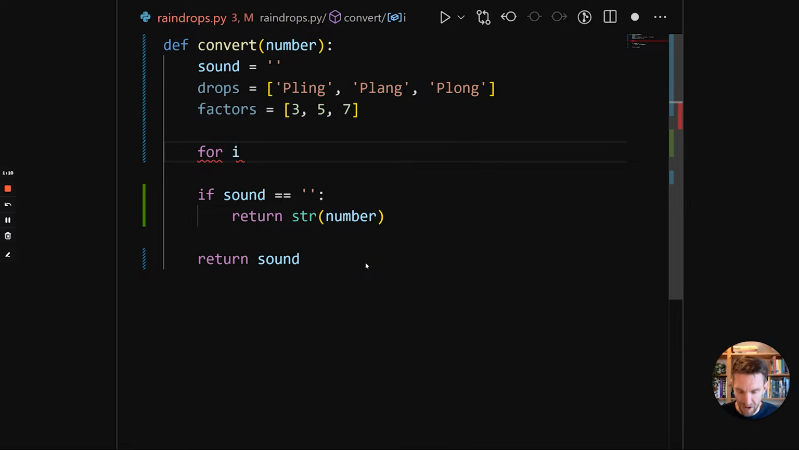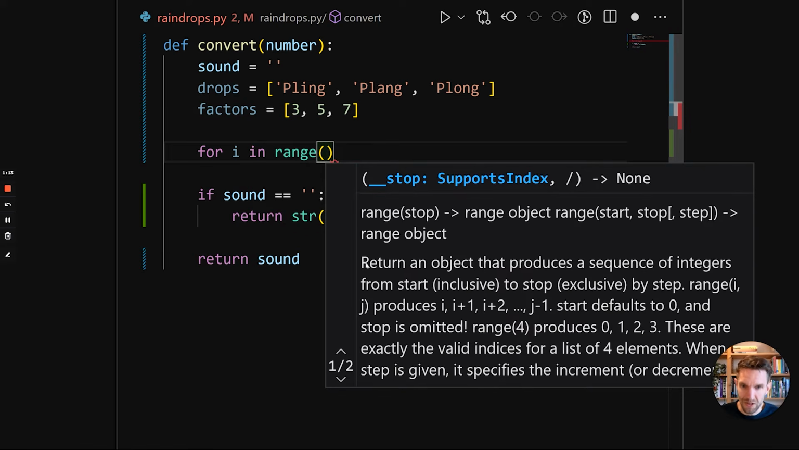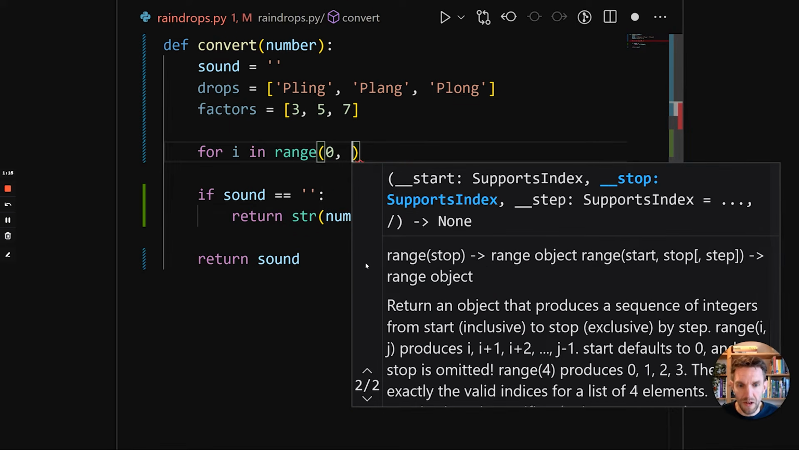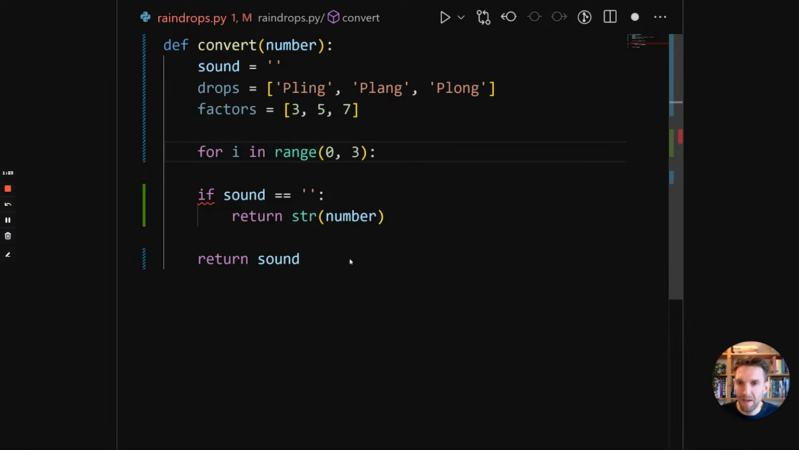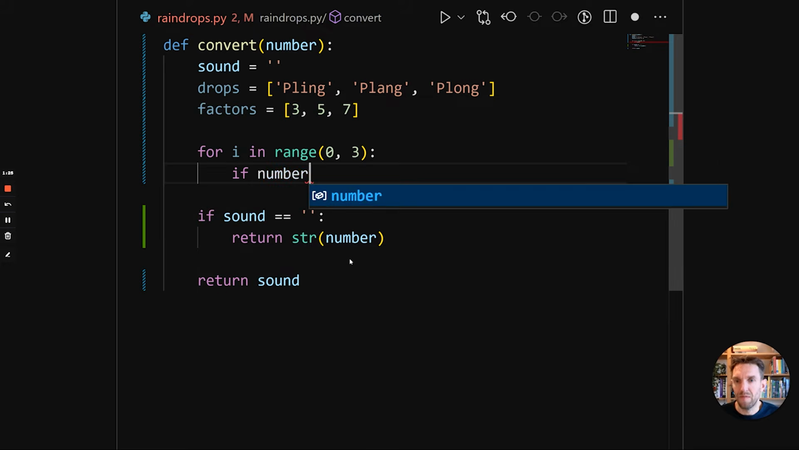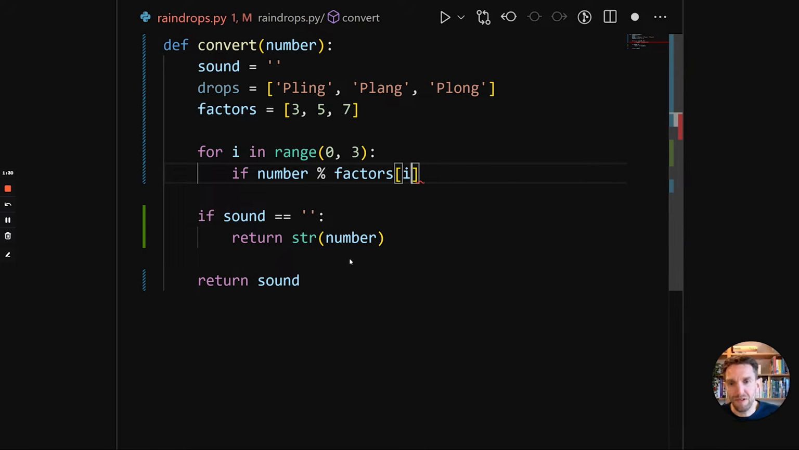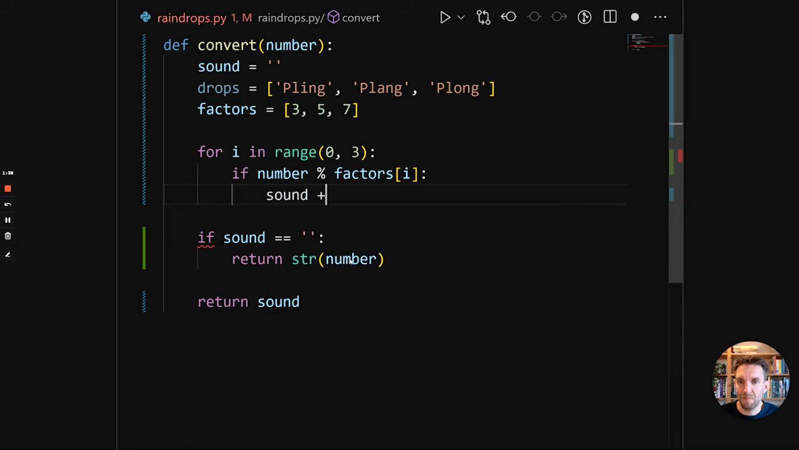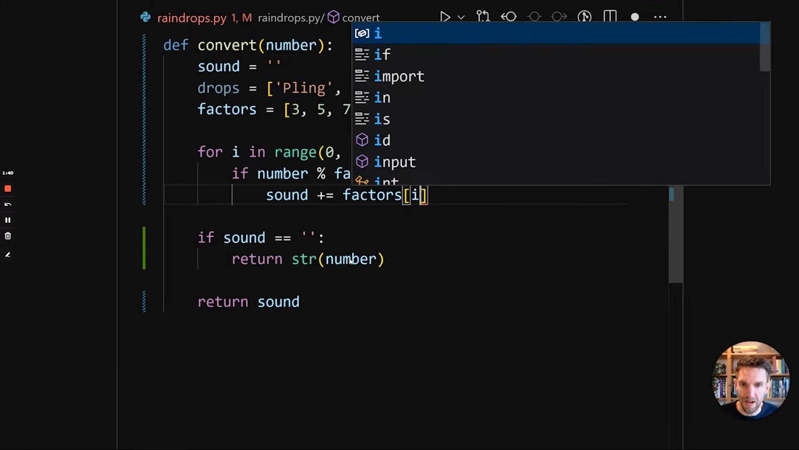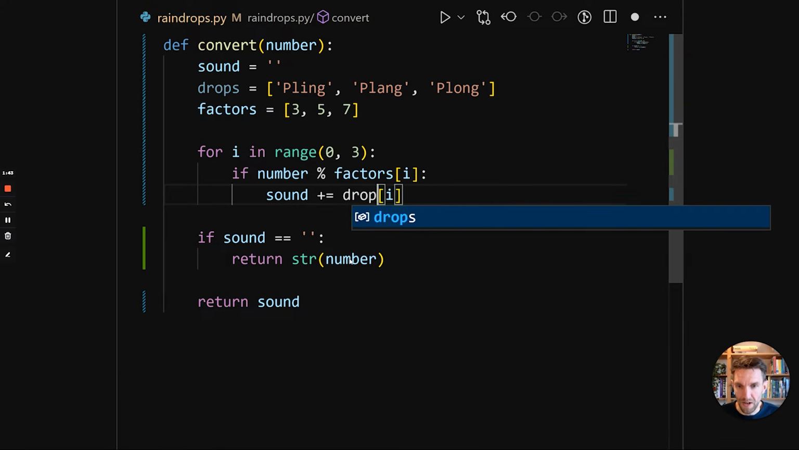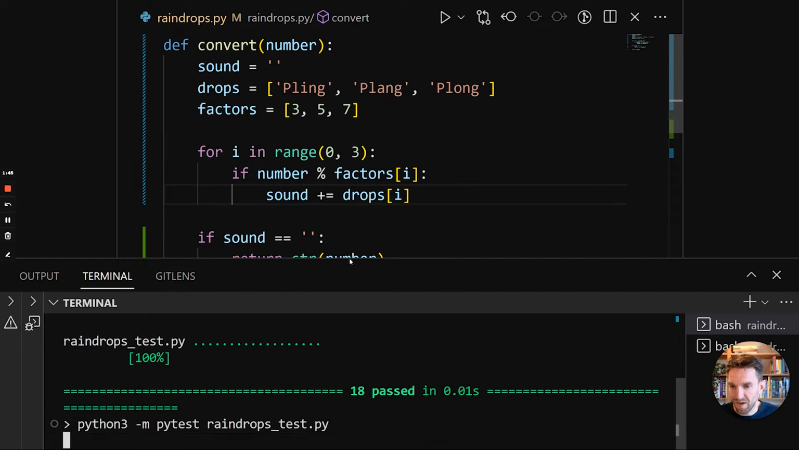So we're going to say for i in range 0 to, well, what is it? So we can check the documentation here. Stop is exclusive. So we're going to say range 0 to 3. And then we're going to do if number modulo factors and then the ith factor. So the first one is index 0, second one 1, etc. So then we do sound plus is drops i.